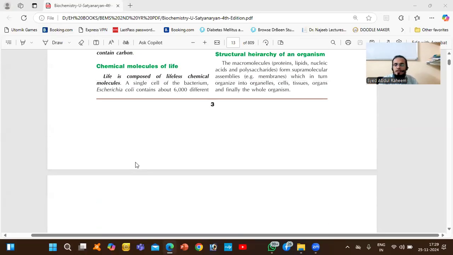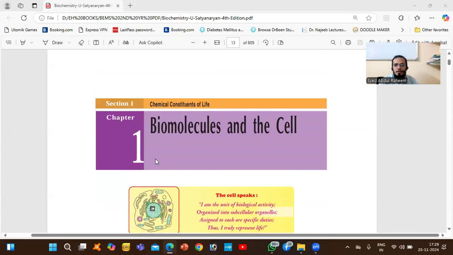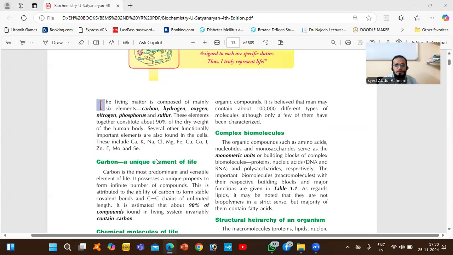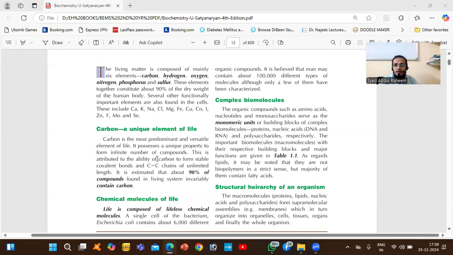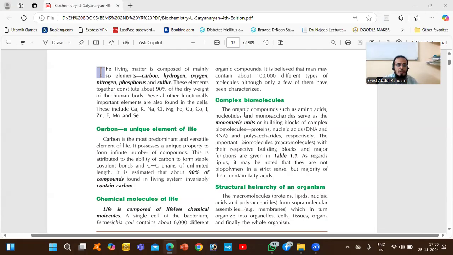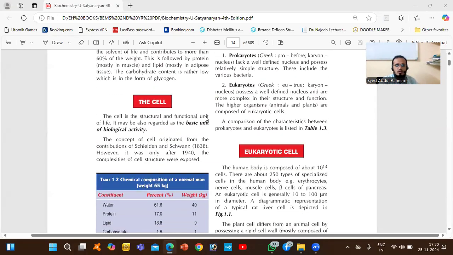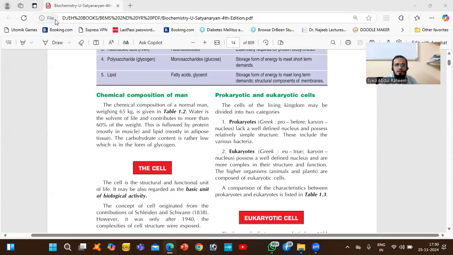So we started biochemistry. In that, we are in the introduction part just to discuss what are the important complex, or important elements. Okay, today we'll discuss about the cell. So whatever important thing related to the cell we will learn here.